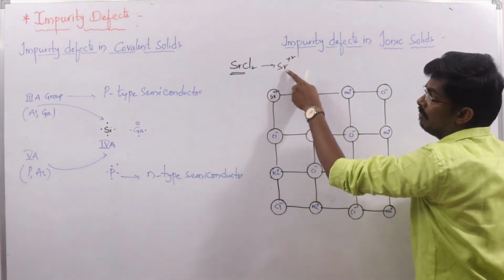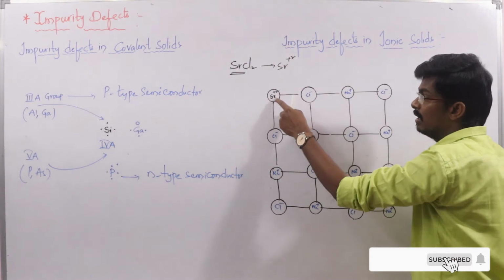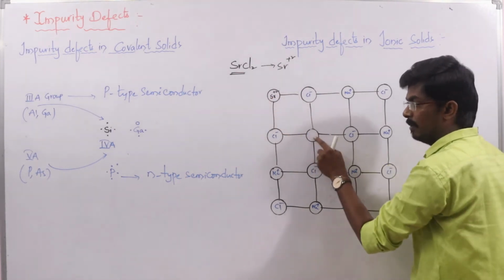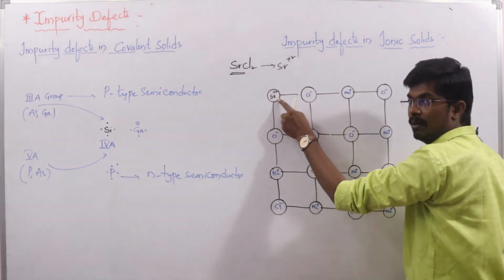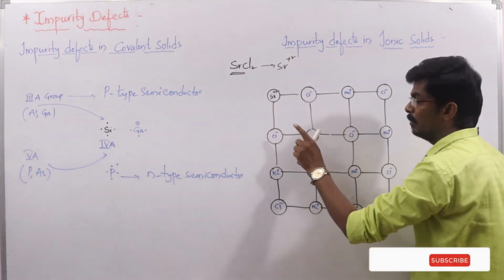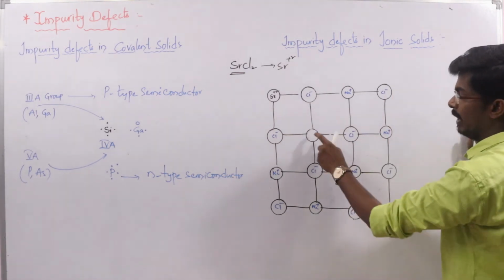So for the addition of one Sr plus 2, two vacant sites must be present. One vacant site should be occupied by Sr plus 2 to maintain electrical neutrality, and the other is going to create one vacant site.